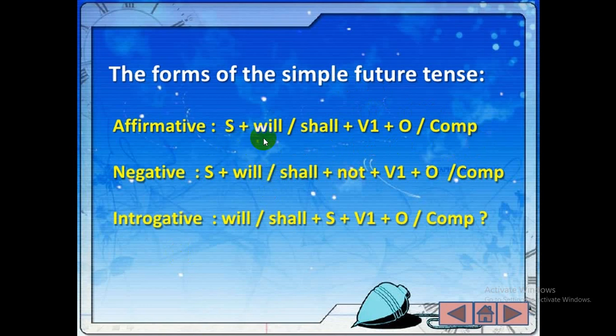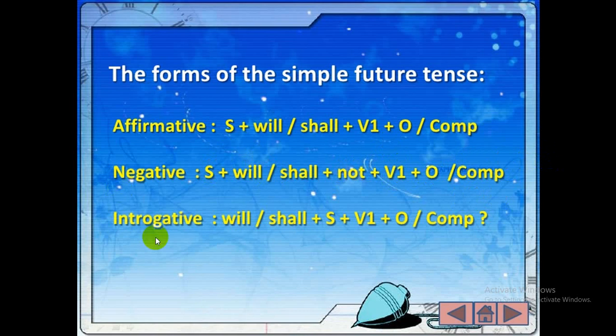Now see, subject, will or shall, then verb 1, that is the present form of the verb, and then object or extension or the complement. Like she is a teacher, here teacher is the complement of she. Now in a negative sentence, what kind of form will we get? That will also be the same: subject, then shall or will plus not, then the main form of the verb, then object and complement or extension.